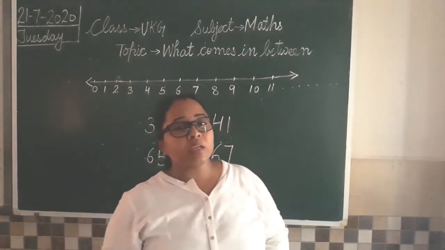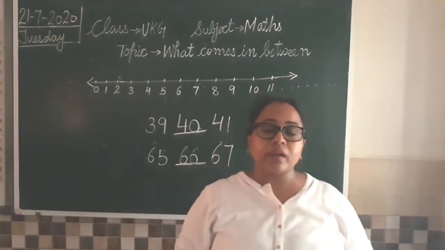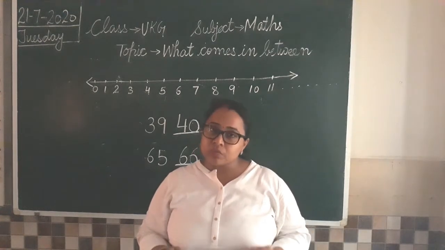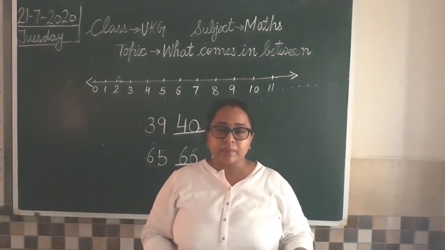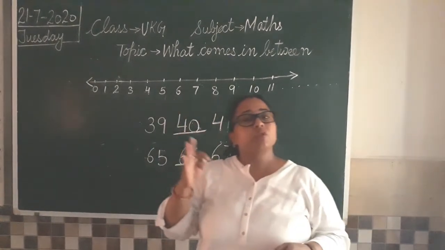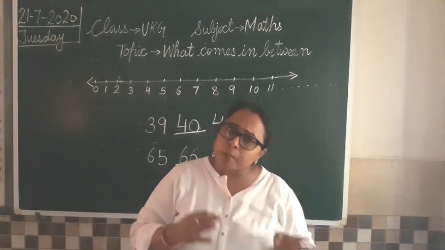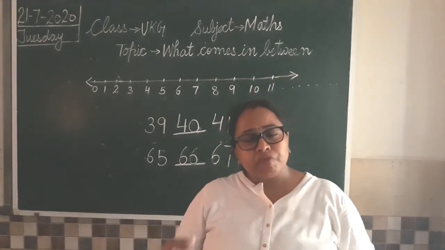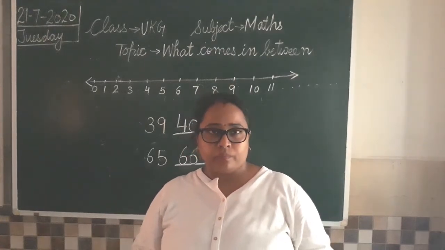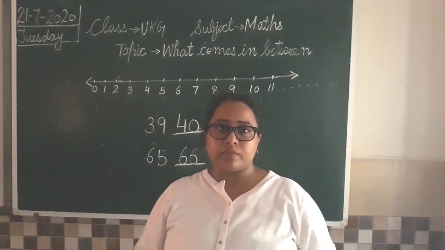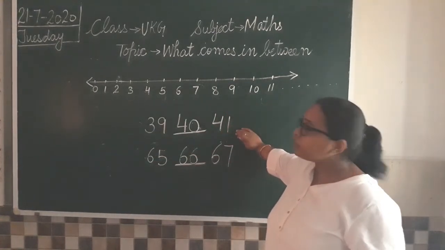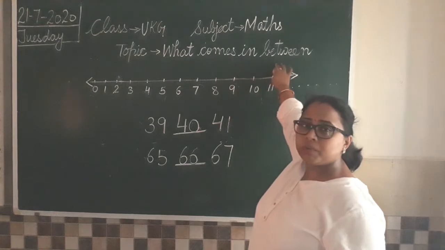So there are two ways of doing this concept. What comes in between? It can be in the form of pictures, as we have done in the previous class. Ma'am drew some pictures for you, and we revised them too. Some shapes or different objects like a leaf or a tree are also called a pattern form. But when we are doing it with numbers, there is no pattern. In numbers it is what comes in between.